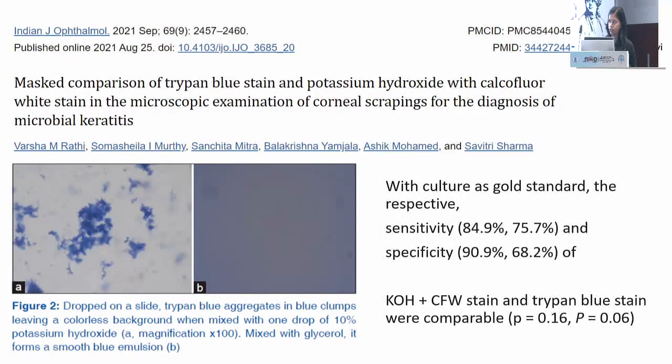This is an article by Dr. Somshila and Varsharati group, in which they compared the trypan blue stain with KOH and calcofluor white staining. They also demonstrated that the specificity and sensitivity are comparable to each other. This is a picture showing that when trypan blue was mixed with KOH, it formed some clumps. When it is mixed with glycerol, it forms a smooth emulsion in which the organism can be easily picked up. So they have recommended trypan blue along with glycerol.